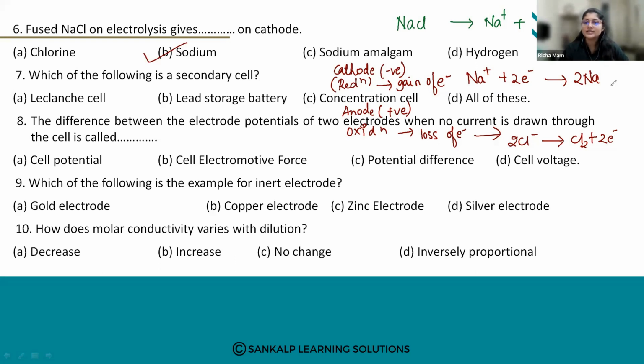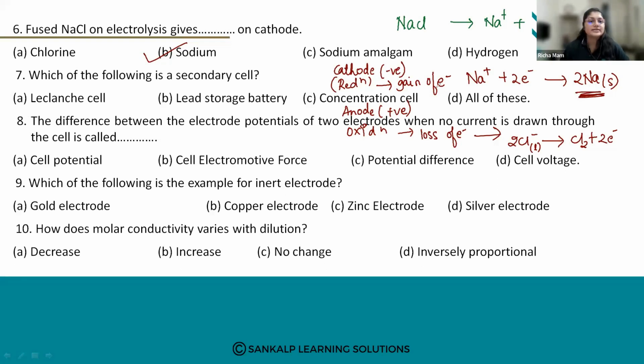Understood? So these are the reactions. Na plus gains electrons to give you Na, and 2Cl minus gives you Cl2 gas plus 2 electrons. So at the cathode, sodium is given out.